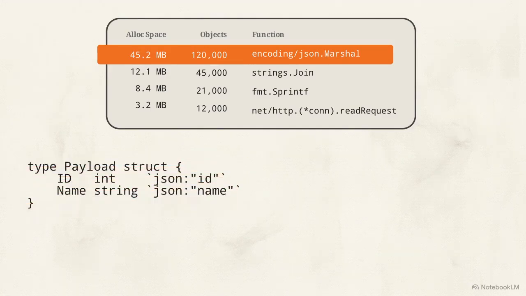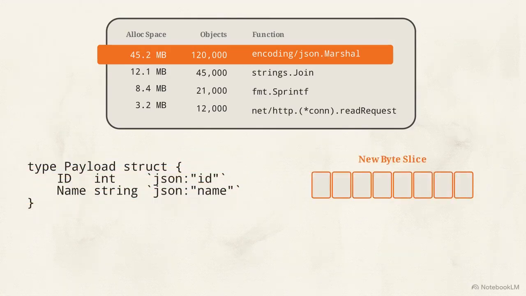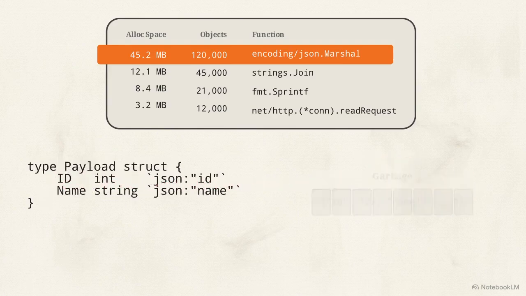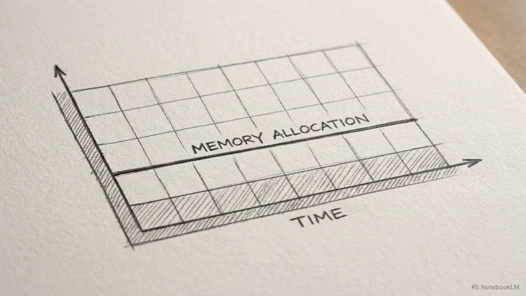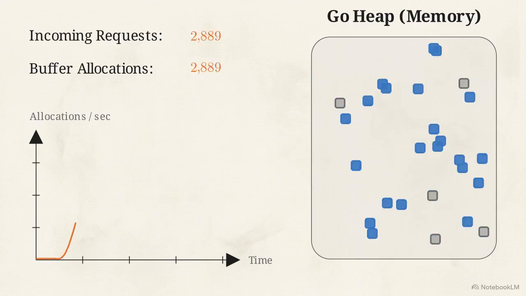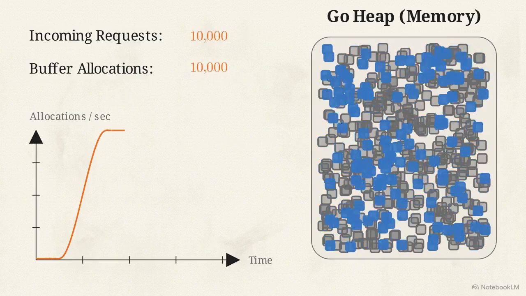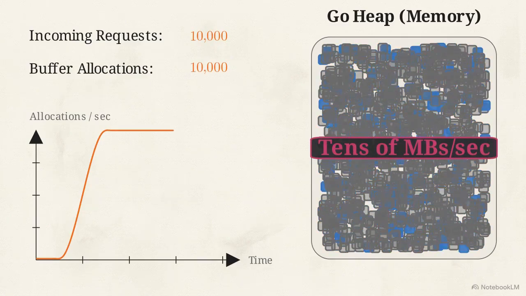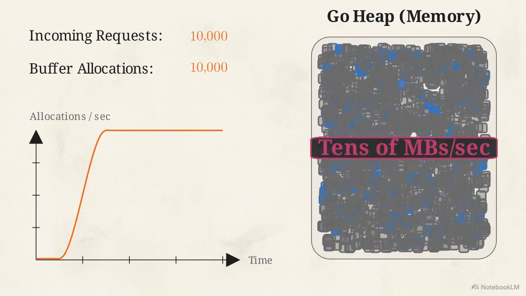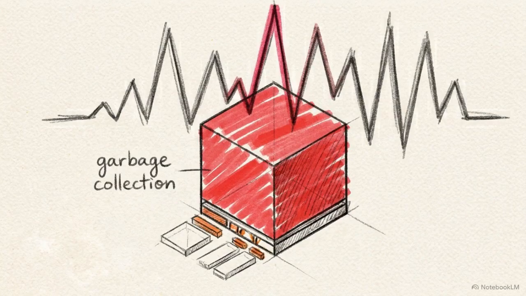Every time we call json.Marshal, it uses reflection and allocates a brand new byte slice buffer to write the payload. At low load, allocating a few kilobytes per request is entirely invisible. At 10,000 requests per second, we are generating 10,000 new buffers every second. That equals tens of megabytes of garbage created and immediately discarded continuously.